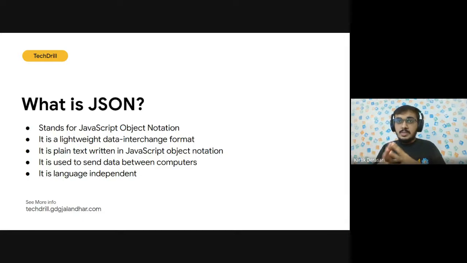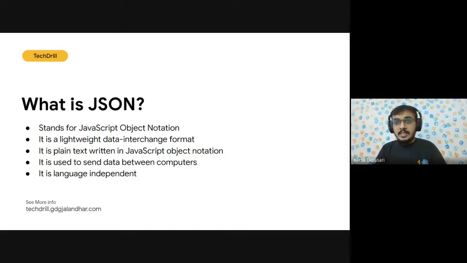So we discussed how API works, and it is also language independent. For example, if you are building your backend service using JavaScript, or if you are building your backend using Java, both are going to give JSON to the front end. So it is independent of any language. Whatever language you use, for example Python, JavaScript, Java, or any kind of programming language, the data needs to be passed using JSON.